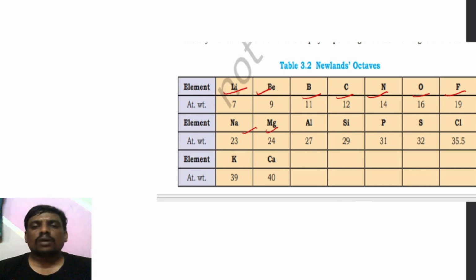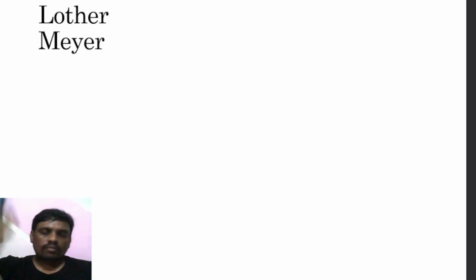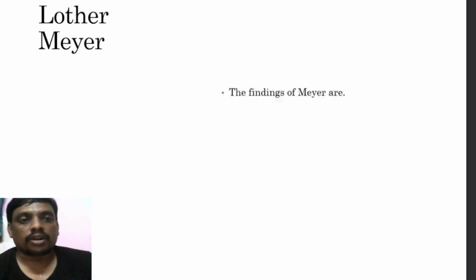Finally, the Newlands octave: elements lithium, beryllium, boron, carbon, nitrogen, oxygen, fluorine, then sodium, magnesium, aluminium, silicon, phosphorus, sulfur and chlorine, then potassium, calcium. Lithium has atomic weight 7, sodium 23, potassium 39. This is the order of the Newlands octave, compared with the musical octave.